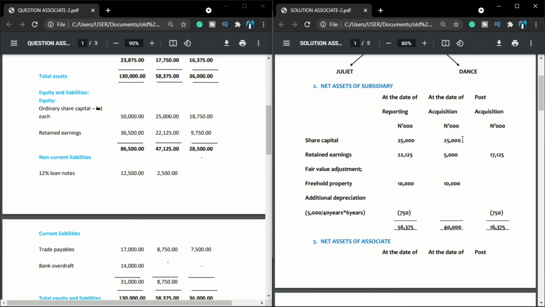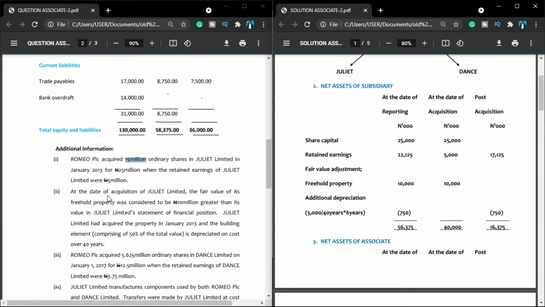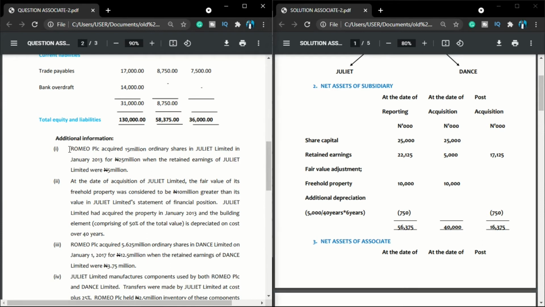But let us go back to additional information 1. We are told that Romeo PLC acquired 15 million ordinary shares in Juliet Limited in January 2013 for 25 million, when the retained earnings of Juliet were 5 million.